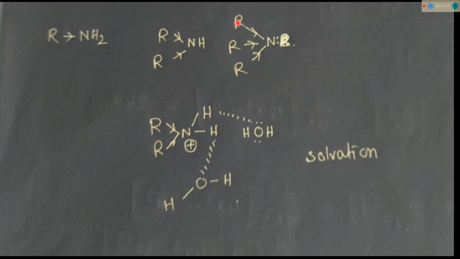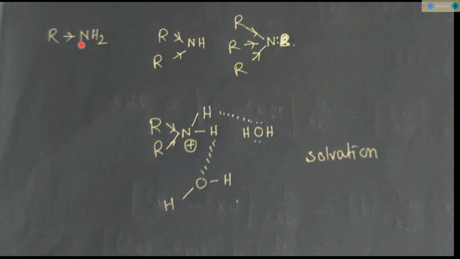Still three R groups are there, but with only one hydrogen in protonated form, it forms only one hydrogen bond with solvent, so it becomes somewhat less stable. The hydrogen bonding is more in this case, but the R group is one. In this secondary amine, there are two R groups and two hydrogen bonds. So by considering the overall effect, this secondary amine will be more basic.